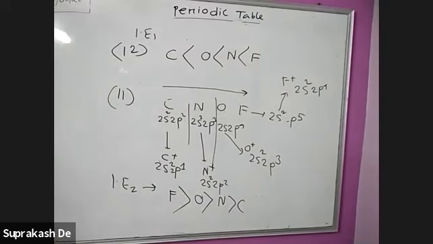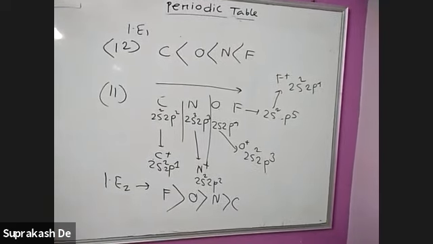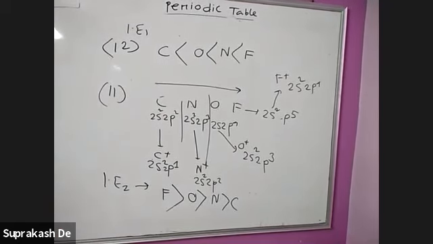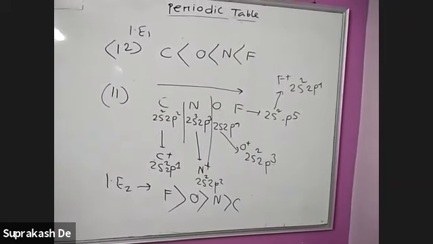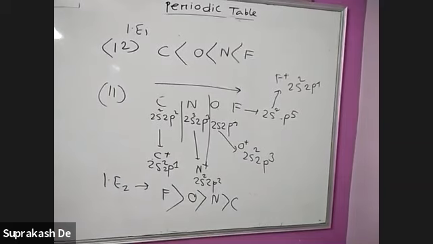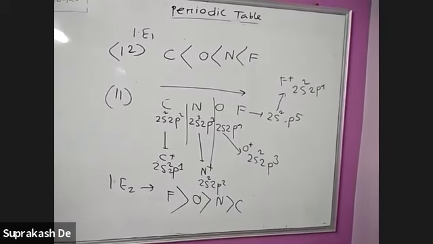Concept is easy. There is no chemistry. First ionization enthalpy means you are removing one electron. Second ionization enthalpy means after removing one, again you are removing another. Third ionization enthalpy means again you are removing another electron.